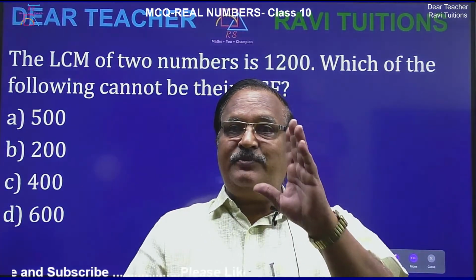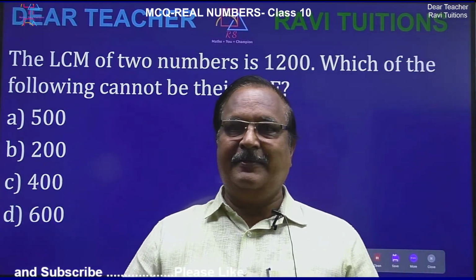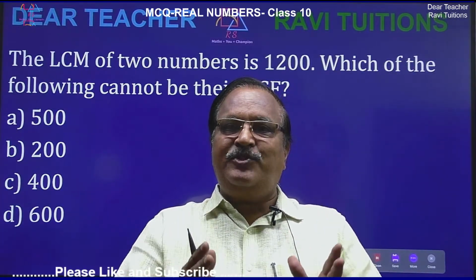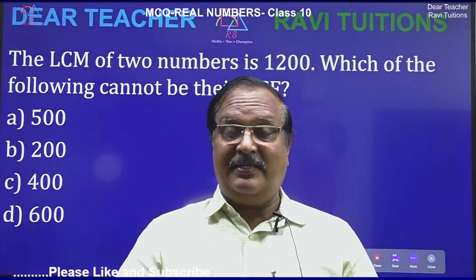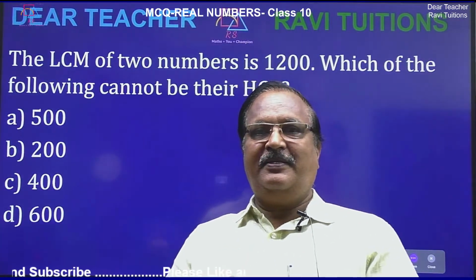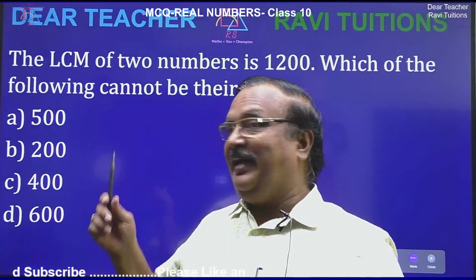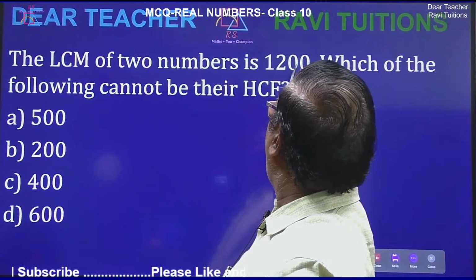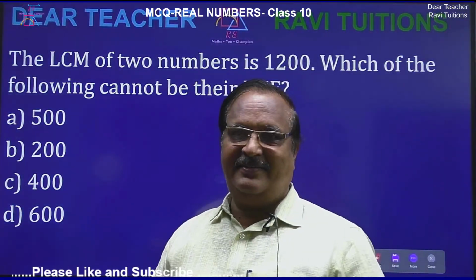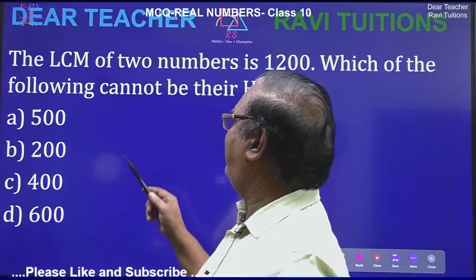So LCM should be a multiple of each of these numbers. That means LCM should be a multiple of the HCF. Okay, this fact you have to remember. Now 1200 is not a multiple of 500, so it cannot be.